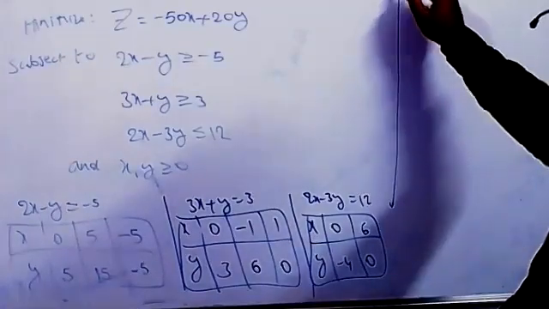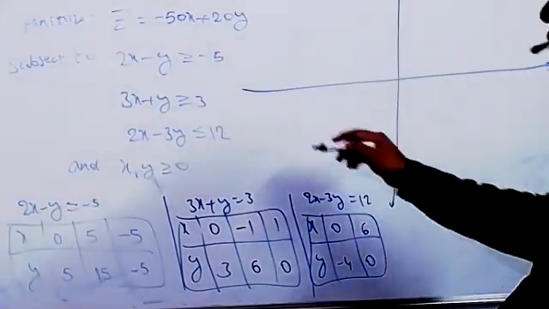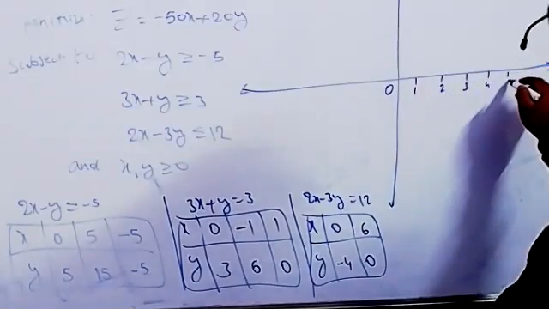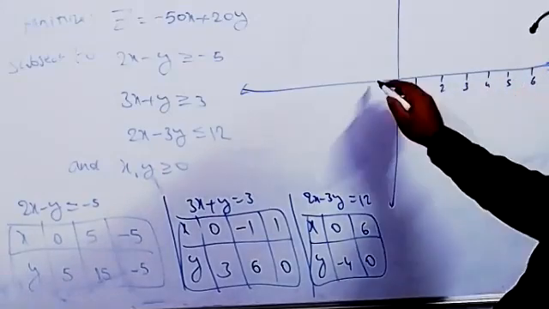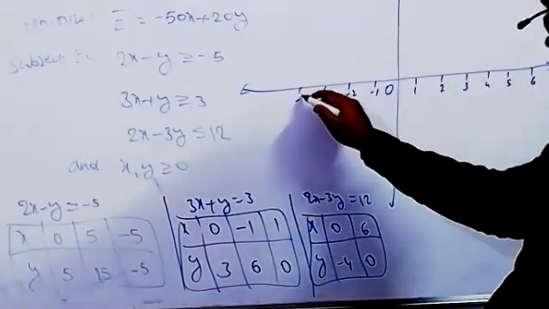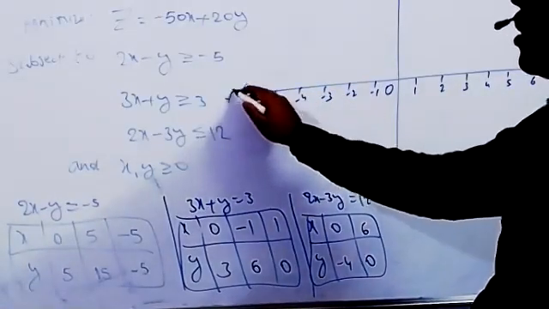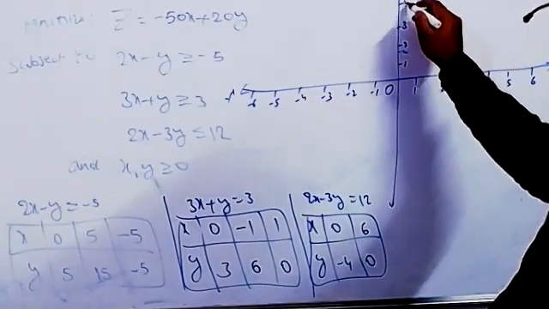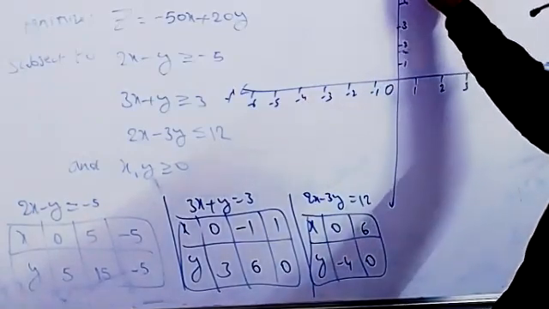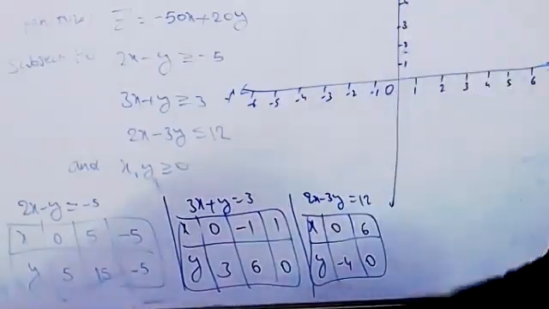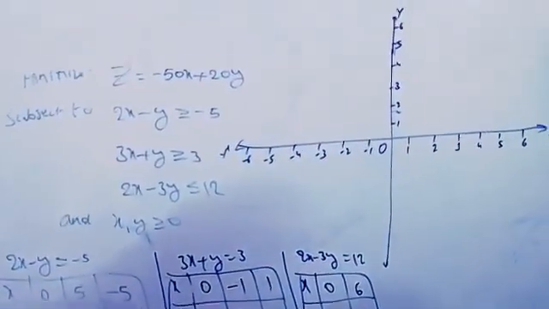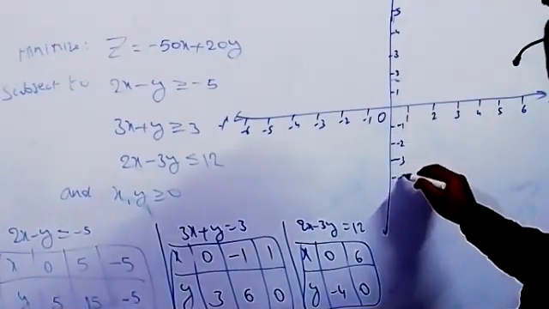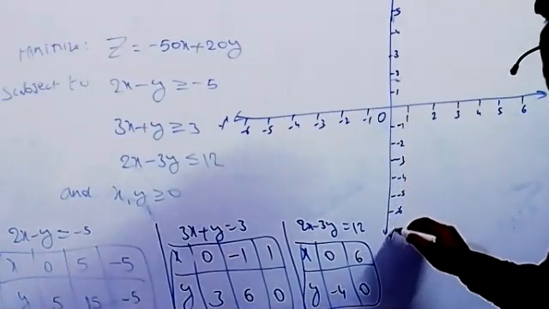Draw the x and y axes. From the origin mark 1, 2, 3, 4, 5, 6, and minus 1, minus 2, minus 3, minus 4, minus 5, minus 6, and similarly 1 to 6 on the y axis, and minus 1 to minus 6 below. This is the y dash.